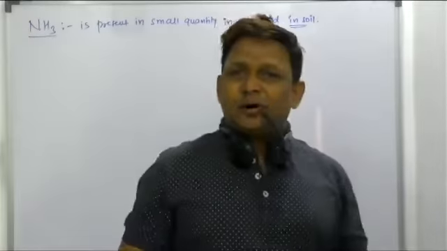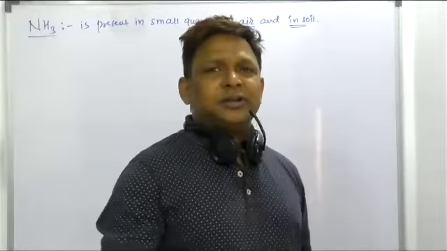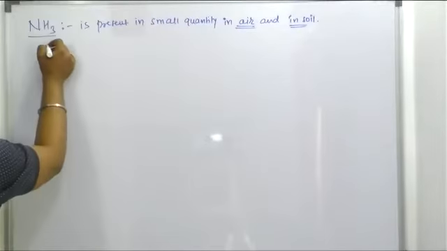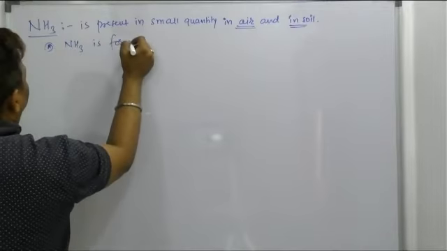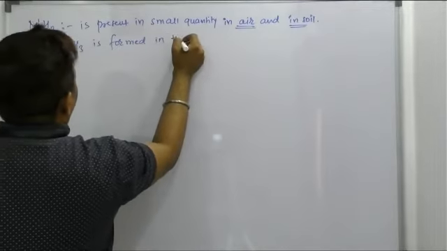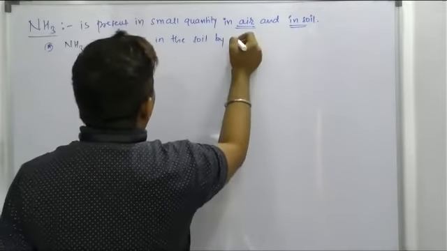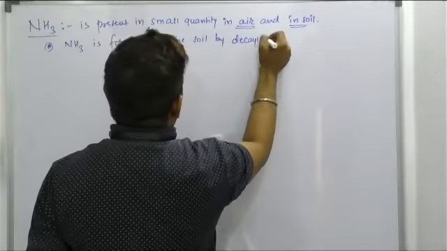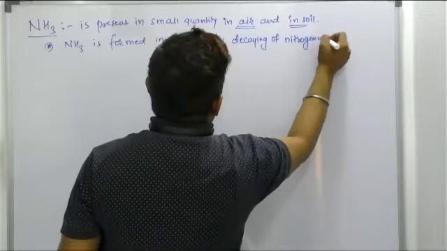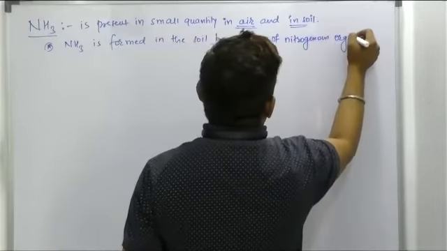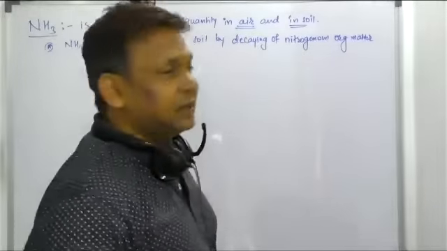But how is it formed in the soil? It is formed in the soil by the decay of nitrogenous organic matter. So NH3 is formed in the soil by decaying of nitrogenous organic matter.